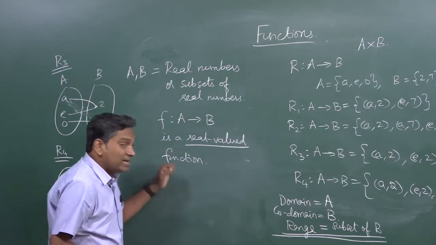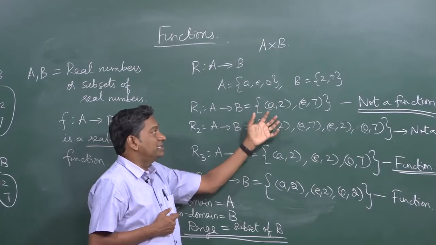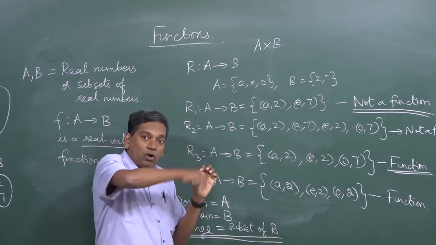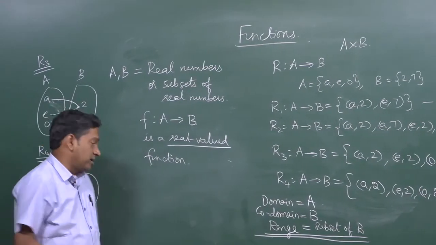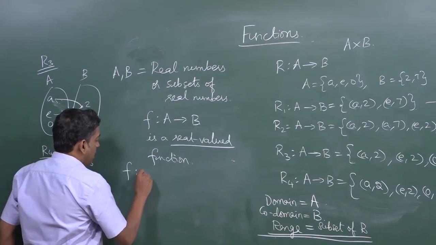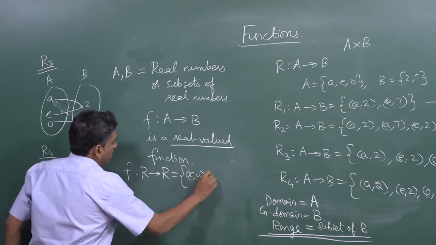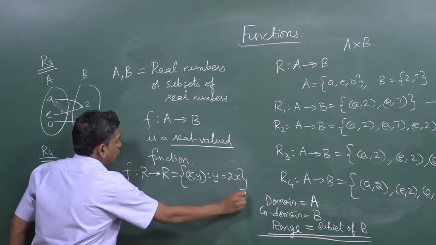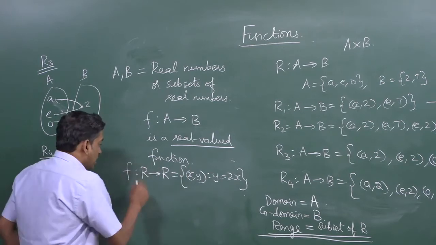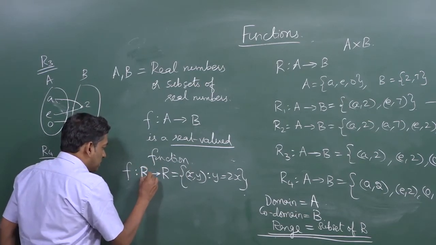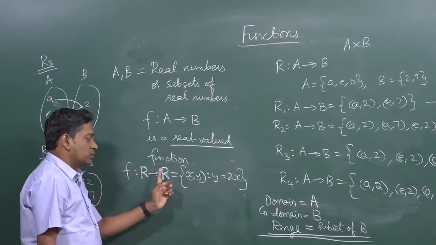Okay, this is what is actually going to be useful for us in a practical way. For example, real valued functions, typically it's going to be difficult to list them in the roster form. You can't list all the elements in the function. So usually you are going to use the set builder method. For example, f from R to R equals {(x, y) such that y is equal to 2x}. Now is this a function? Suppose I define a relation like this. Here I have to put this fancy symbol R, to denote that this is from real numbers to real numbers.